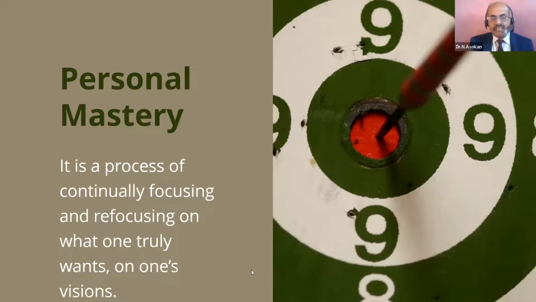So continuously focusing, refocusing, and renewing your focus on what is important for the next one hour, every one hour, that we call personal mastery. Then you are going towards attaining your personal mastery, right?